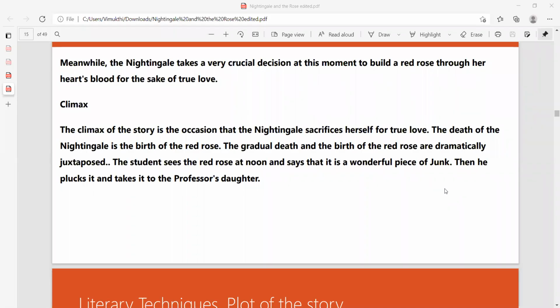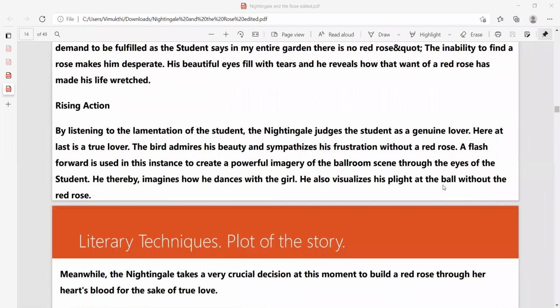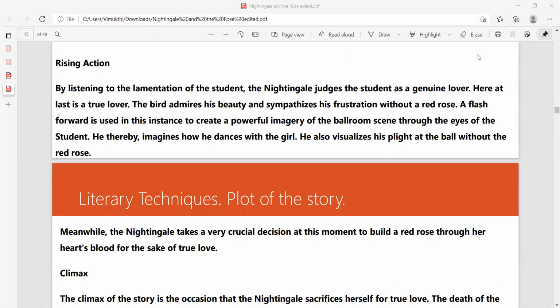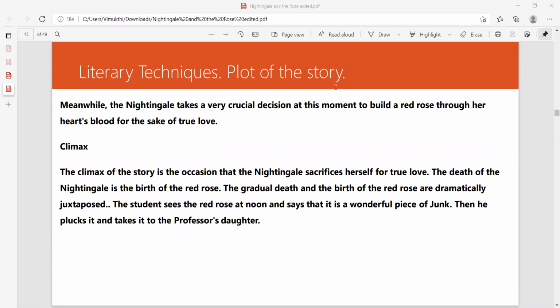Different rose trees, and the Nightingale expected that she would get help, but unfortunately there was no alternative. That is why the Nightingale decided to give up her life. Otherwise, don't come to a false conclusion that the Nightingale did not do anything. That is why I said that there are a lot of rising actions and the initial conflicts as well. So don't come to a misunderstanding in that perspective.